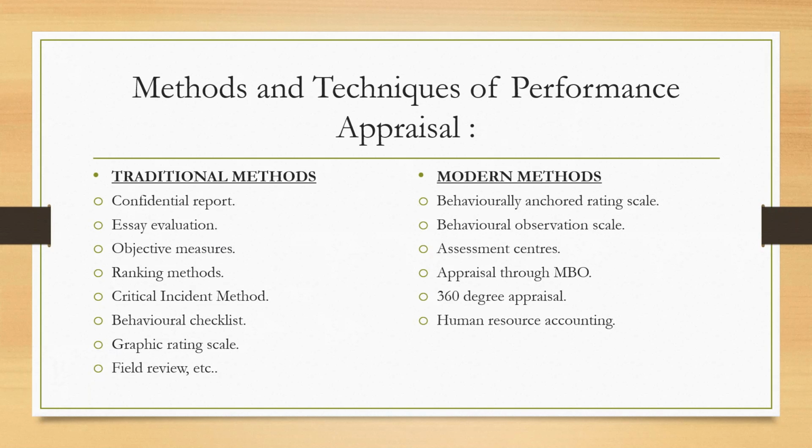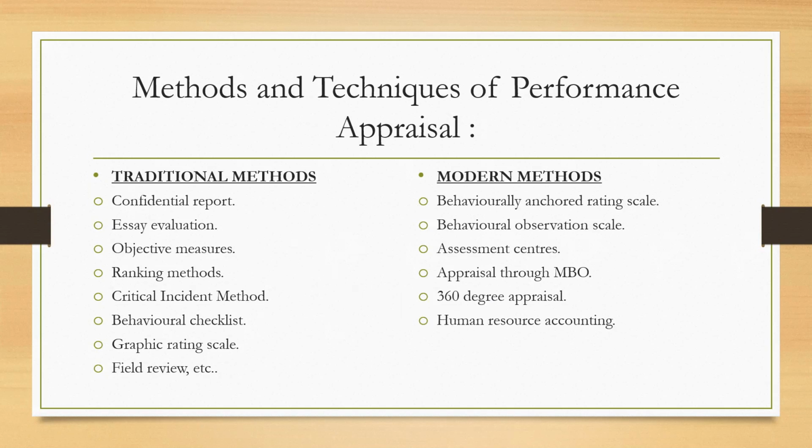We can use a wide variety of combinations, such as the confidential report as well as the 360-degree appraisal system. We can use the confidential report, critical incident method, as well as human resource accounting method. So any number of combinations and permutations can be used for measuring the performance of the individuals in the organization.